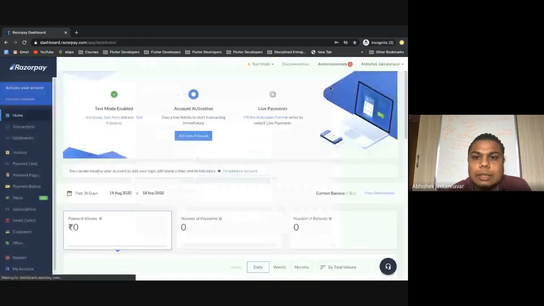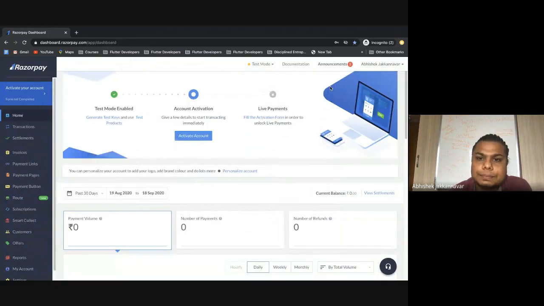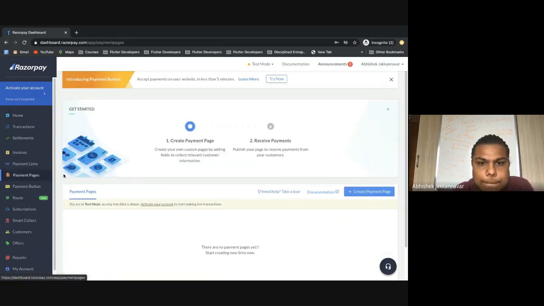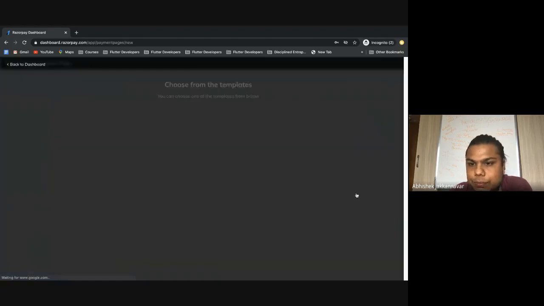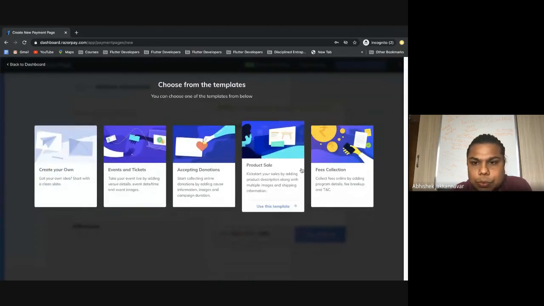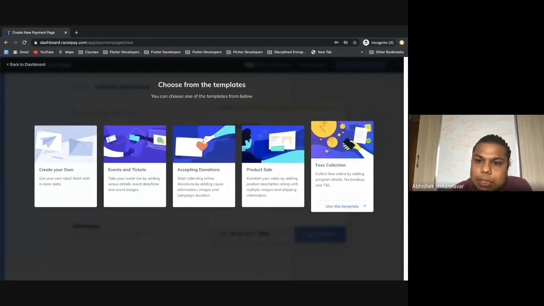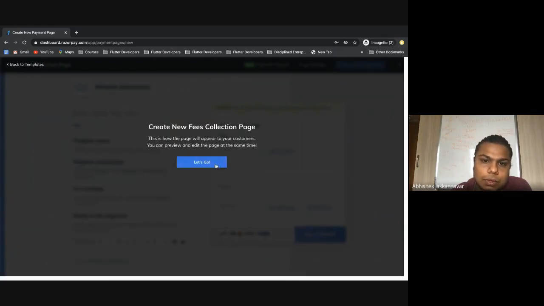Done. After this, next you have to start collecting payment. For that you have to create a page which you can share with people, and they make the initial payment of 199 rupees. So how do we do that? We go on the left hand side, go to payment pages, and here you create a payment page. It asks what kind of payment page you want to create. Some templates are already given. Just click on fees collection, use this template, and say let's go.